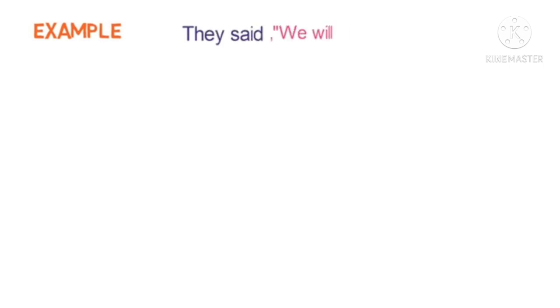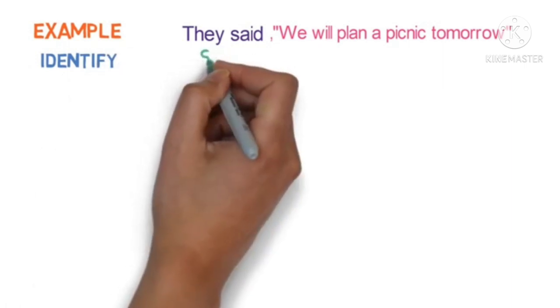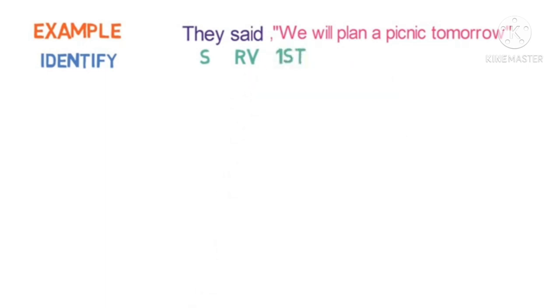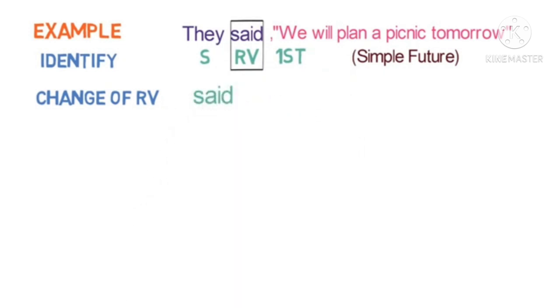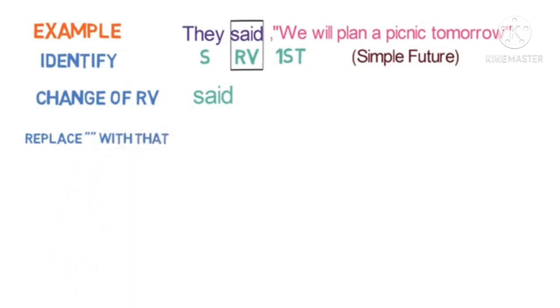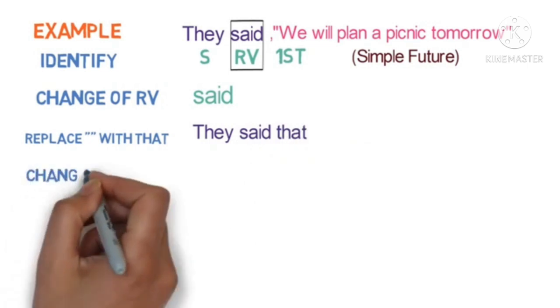Let us see one more example for your better understanding. They said, we will plan a picnic tomorrow. First is identify subject, reporting verb, first person, and you have to also identify the tense. It is in the simple future tense, right? And second thing is you have to change the reporting verb. So said always remains as said itself, right? Then you have to replace it with that. So it changed into they said that.